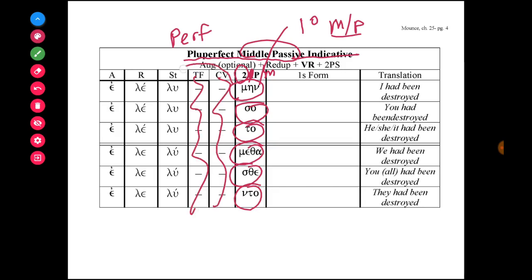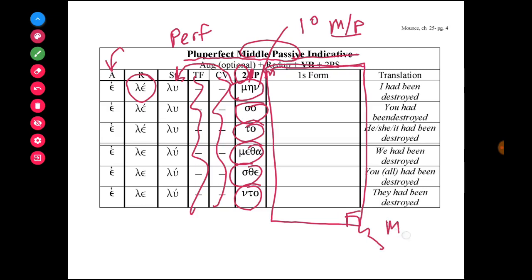So you just add these suffix endings to the stem, have reduplication, you have the optional augment, and I will let you fill out this form on your own. This is also in Mounce, and this is for the passive "I had been destroyed," or if you want to translate in the middle form, "I myself had destroyed or loosed."